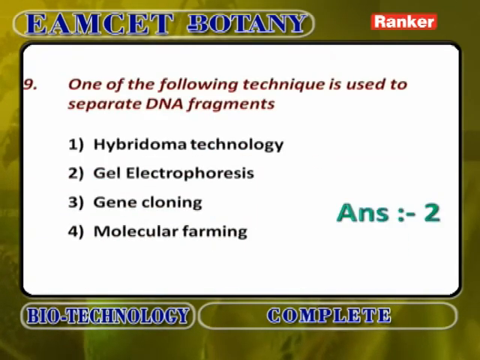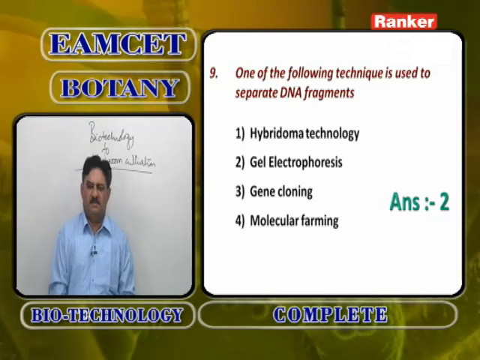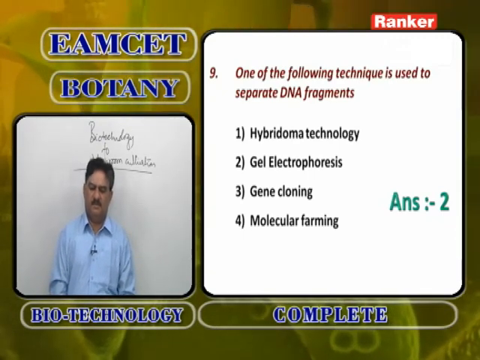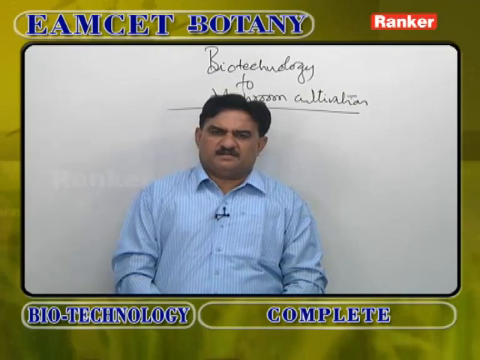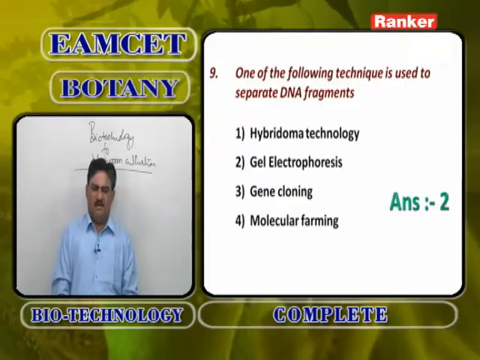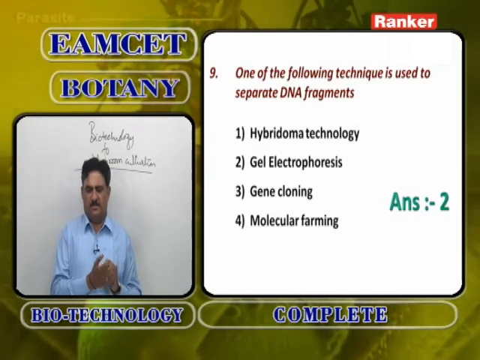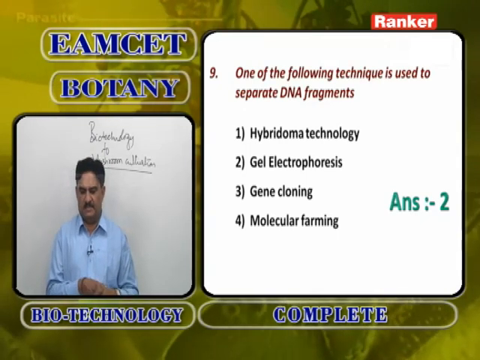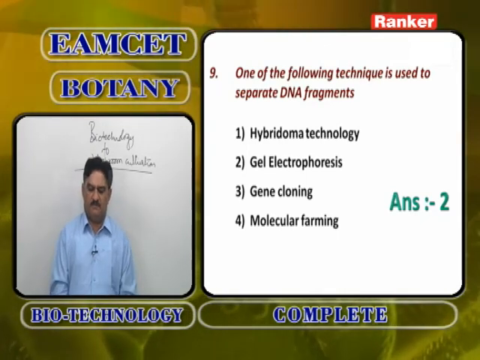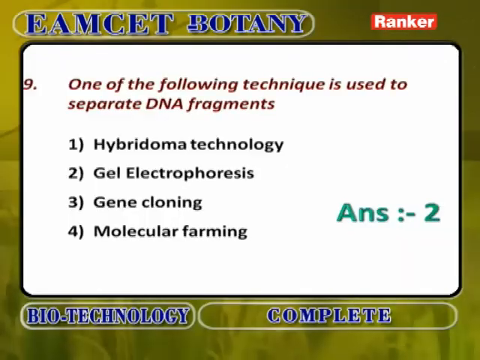One of the following techniques is used to separate DNA fragments. DNA fragments are cut by restriction endonucleases, either as an even cut or as a staggered cut, producing blunt ends or sticky ends or palindromic sequences. All the bits are grouped together, not by hybridoma technology, not by gene cloning, not by molecular farming, but by gel electrophoresis. So the technique used to separate DNA fragments and group them into a particular place is called gel electrophoresis.